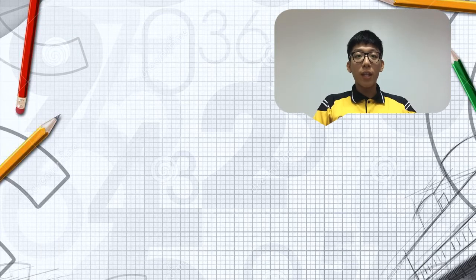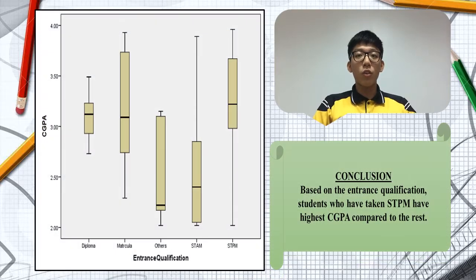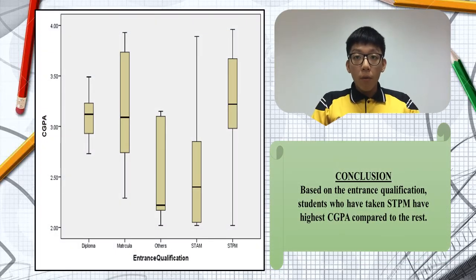The following slide is about entrance qualification with CGPA. From the box plot, we can know 50% of diploma students can score 3.25 above and below. 50% of matrix students can score 3.2 above and below, and 50% of others qualification can score 2.25.